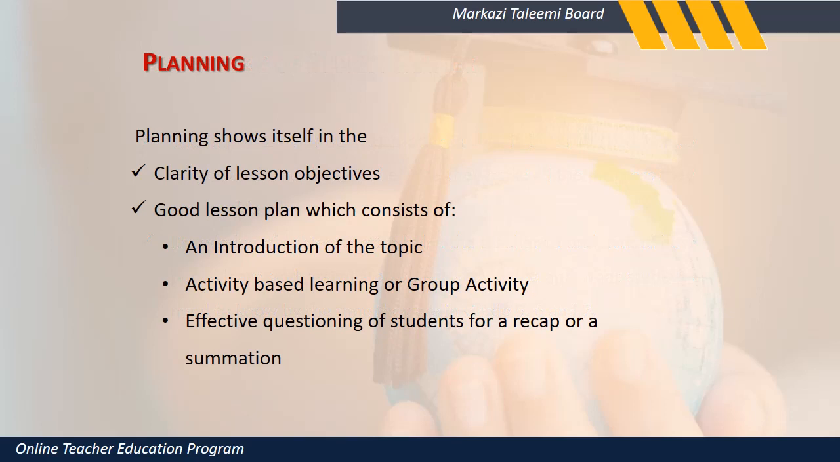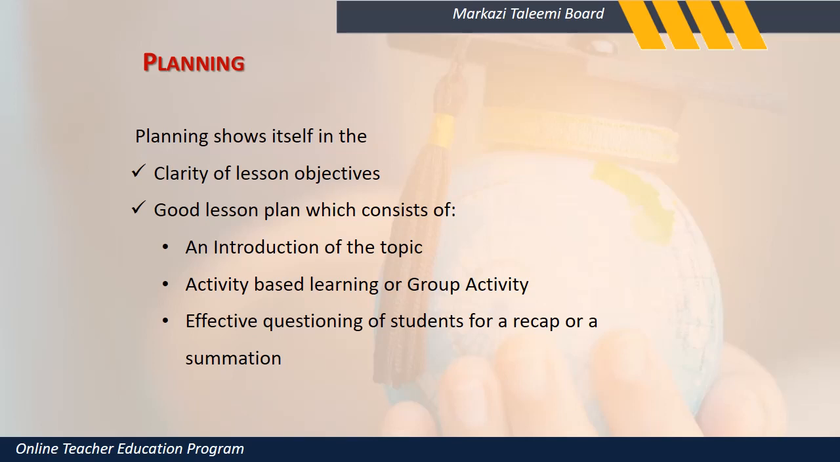Planning shows itself in the clarity of lesson objectives. If you have a lesson objective, the objective is that I should be able to teach children to differentiate between a police officer and a doctor. Children should be able to differentiate between junk food and healthy food. Children should be able to differentiate between domestic animals and wild animals. Children should be able to differentiate between a cow and a buffalo.